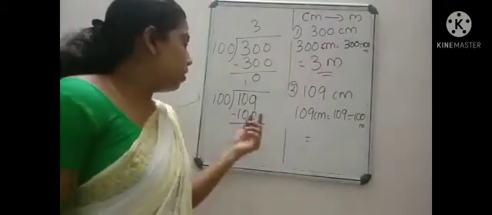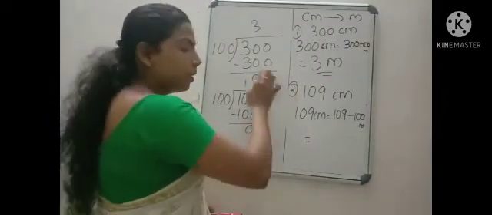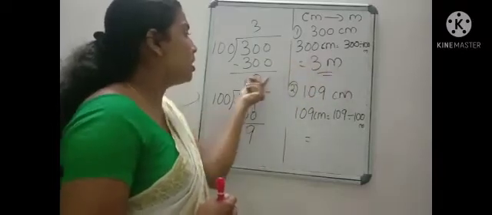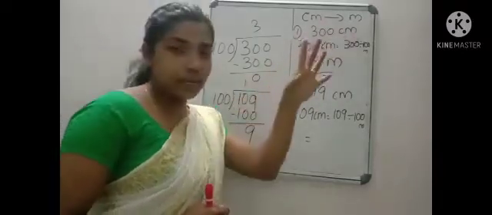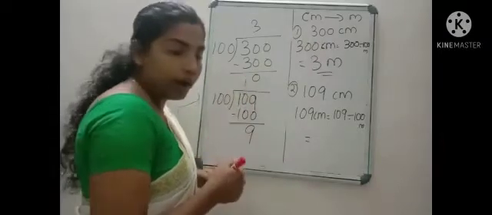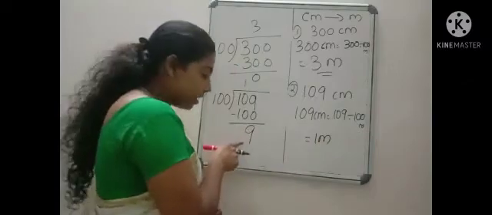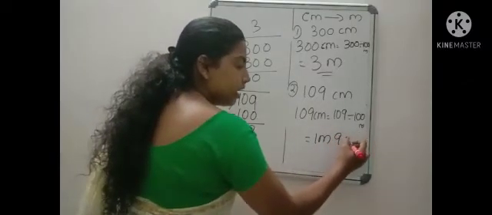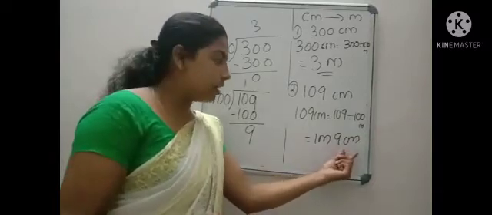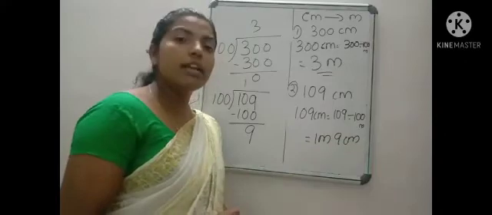So we got remainder 9. In the previous case we got remainder 0, so no problem. It can also be written as 3 meter 0 centimeter. But here the remainder occurs. So how can we write it? 1 meter and how many centimeter is left? 9 is left. 9 is the remainder here. So 9 is in centimeter itself. So 1 meter and 9 centimeter.